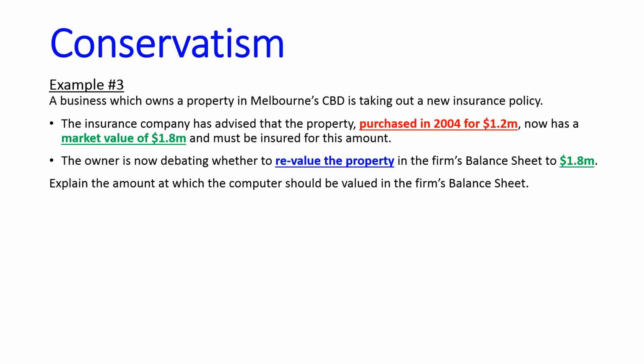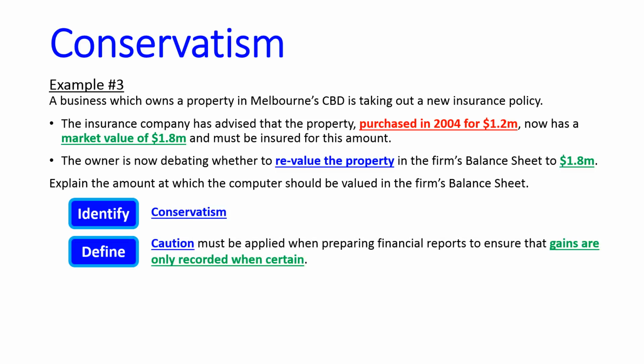So the balance sheet is different to insurance. Insurance is just whatever you get charged by your insurance company. So according to the insurance company, this property is worth $1.8 million. We only paid $1.2 million, so we haven't made, but we seem to, on paper at least, have made some sort of gain here. However, how should I value it? Should I value it at the new figure or keep it at the cost of $1.2 million?